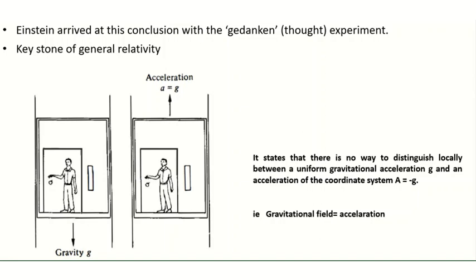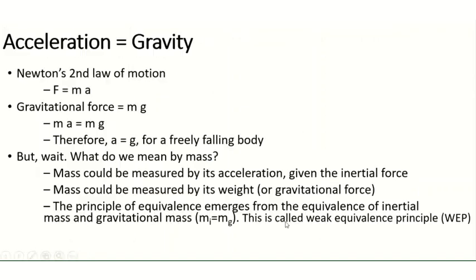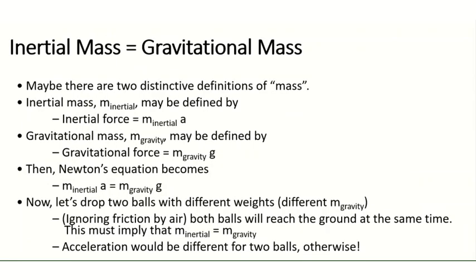So this apparent simple idea is known as the principle of equivalence. This underlies Einstein's general theory of relativity, and all other theories of gravitation. This principle of equivalence is as follows: there is no way to distinguish locally between the uniform gravitational acceleration g and the acceleration of the coordinate system, that is a equal to minus g, as I pointed out here. Acceleration is equal to gravity. Inertial mass is equal to gravitational mass we have.